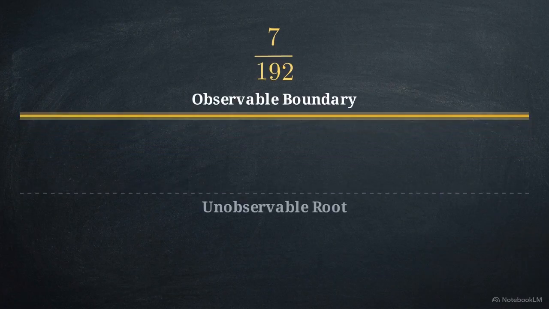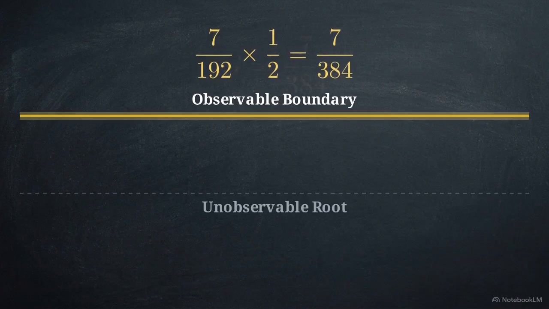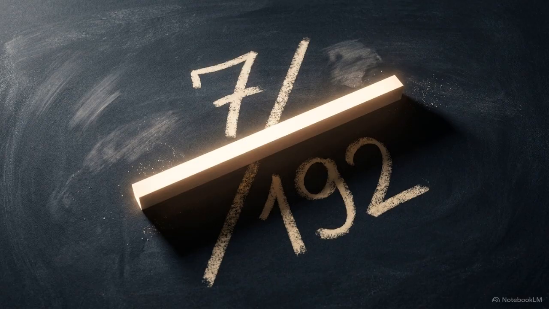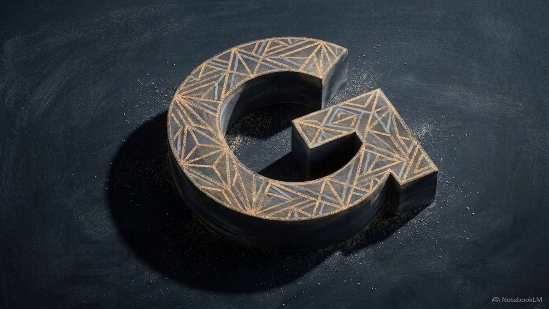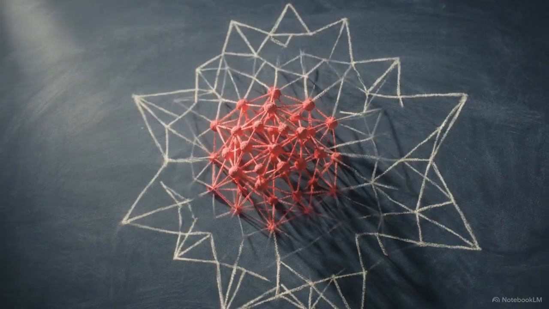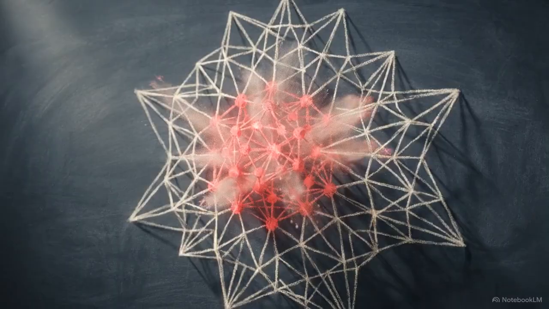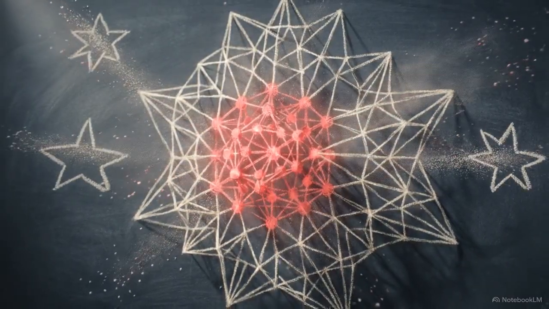This projection creates a chiral split, dividing the network into an outward-facing observable boundary and an inward-facing unobservable root. Because of this split, the geometry available to our observable universe is exactly 1/2 of the fundamental defect capacity. This locks the kinematic gravitational constant at 7/384. Within a discrete network, gravity emerges as the geometric capacity cost required to embed internal topological burden into an observable boundary layer.